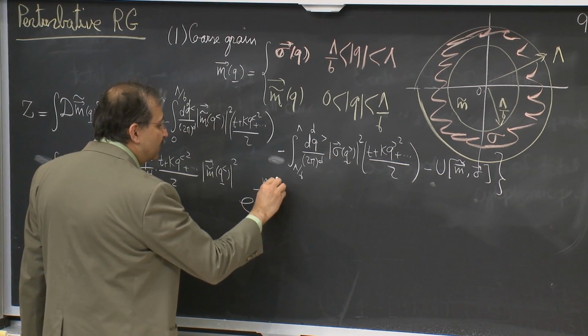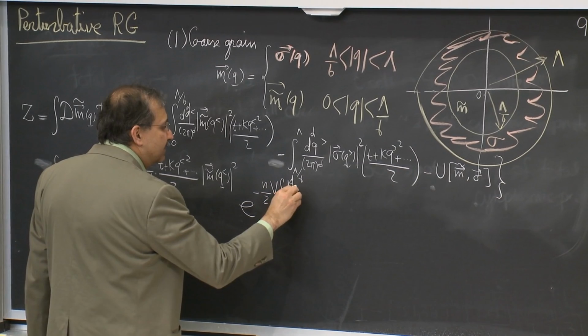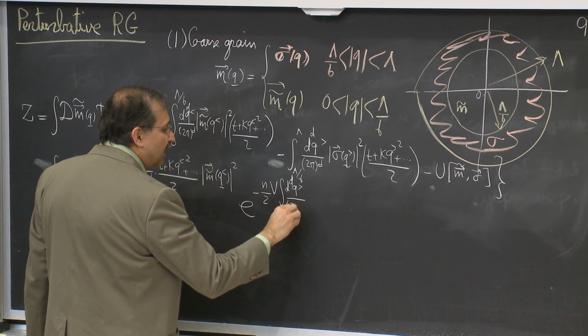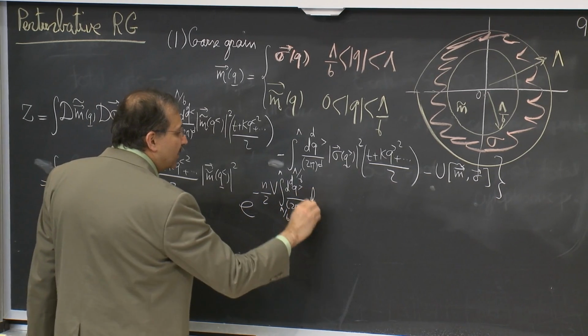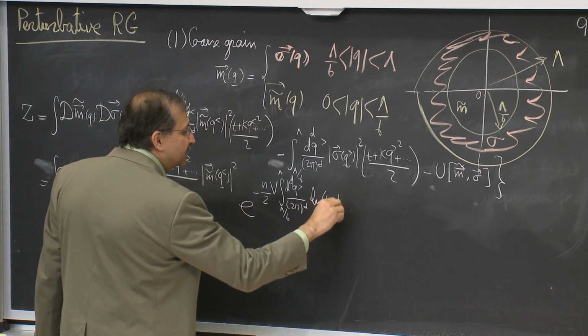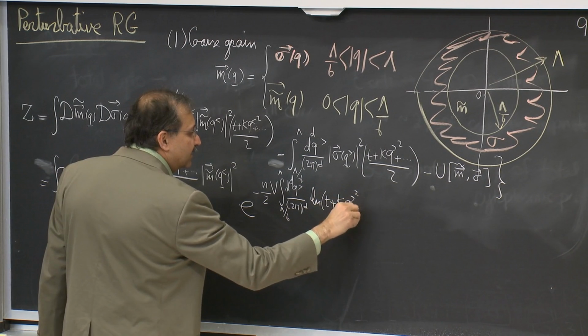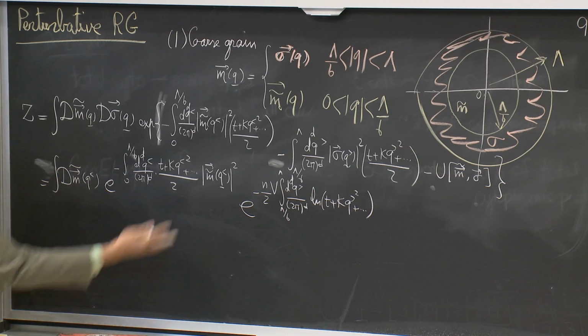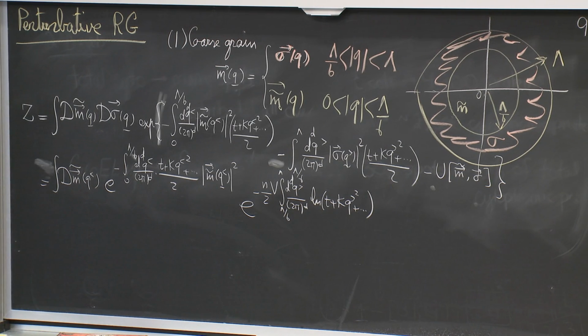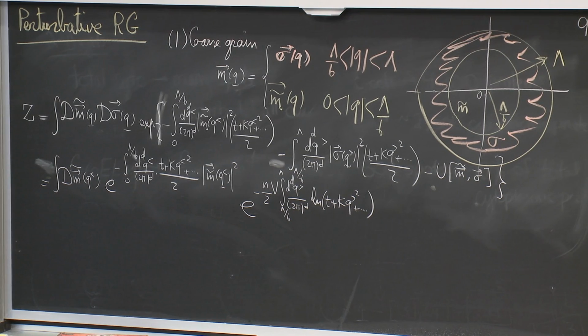I get the factor of volume integral d^d q larger over (2 pi)^d, integrated from lambda over b to lambda, log of (t plus k q greater squared, and so forth).